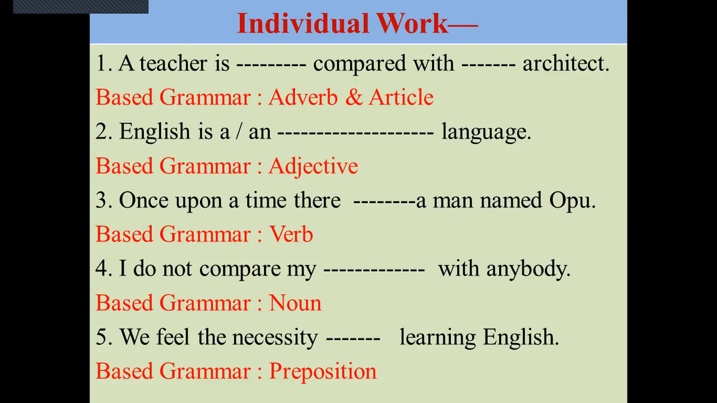So you have to know about adverb, article, adjective, verb, noun, and preposition. At the time of close tests, with clues or without clues, you must know about preposition, noun, verb, adjective, and the use of adverbs and articles. So we are giving the answers. A teacher is often compared with an architect. English is an international language. Once upon a time, there was a man named Apu. I do not compare my mother with anybody. We feel the necessity of learning English.